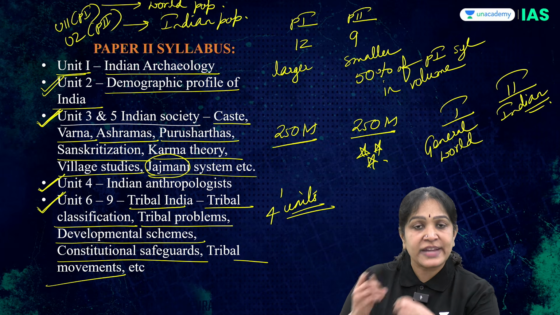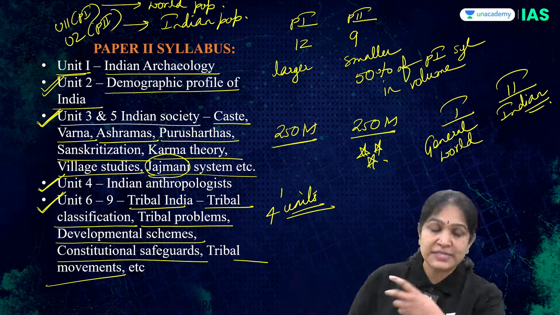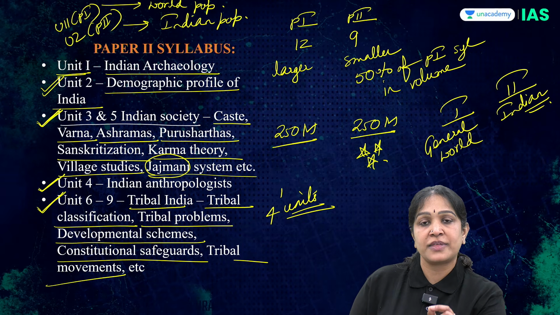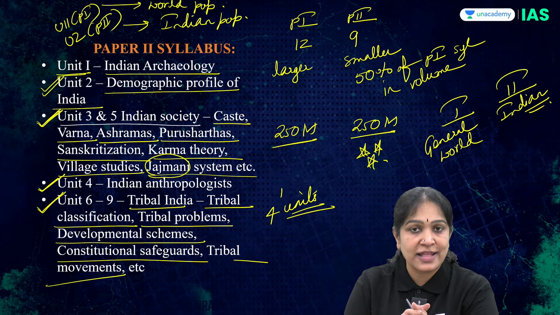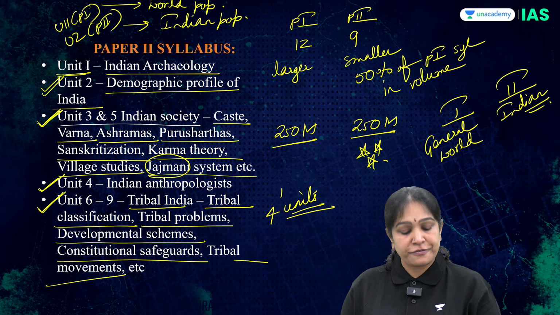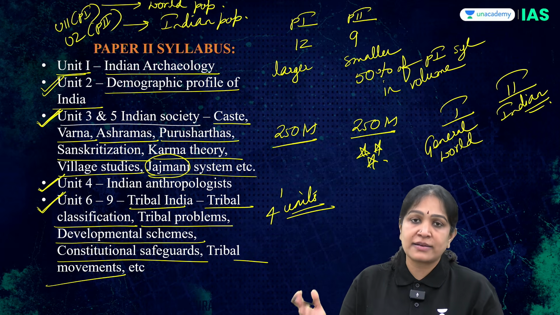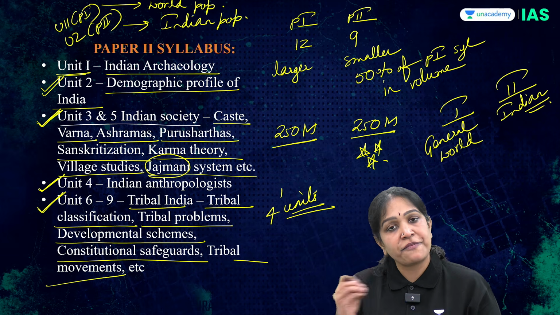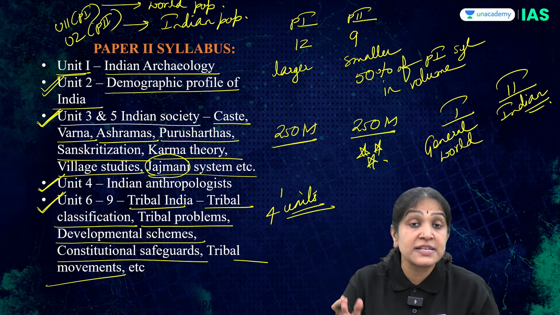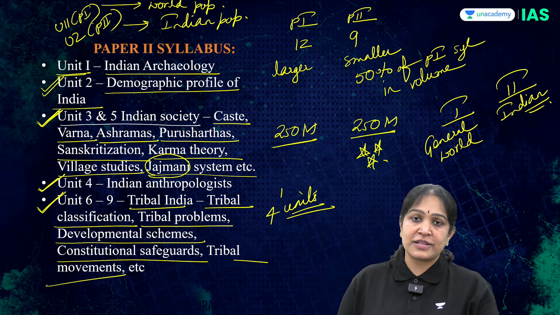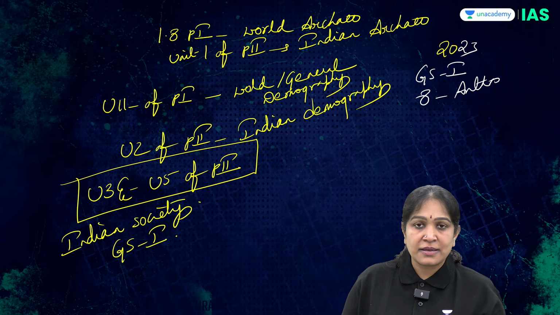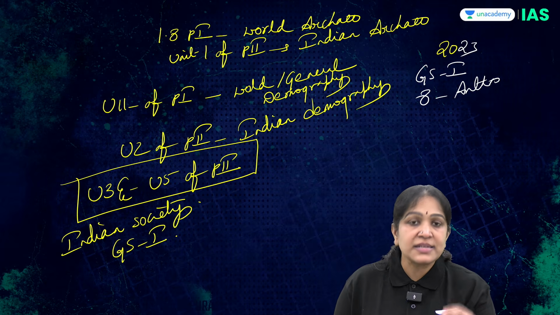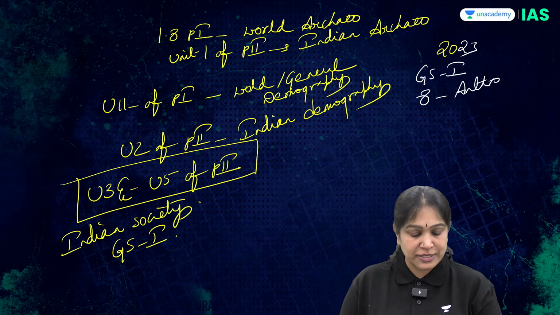A thorough, detailed analysis of the syllabus I will do in the first class of the comprehensive course on anthropology, starting on 15th June. One entire class, around 2 to 3 hours, I will explain every aspect of the syllabus in detail. Today my idea is just to give you a brief understanding of what anthropology is.